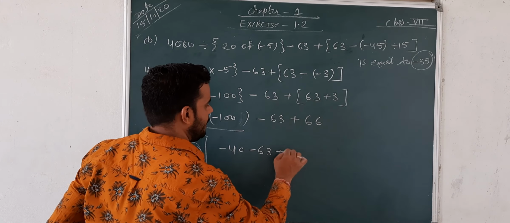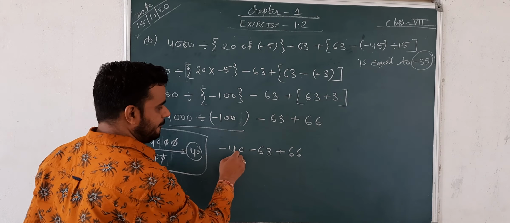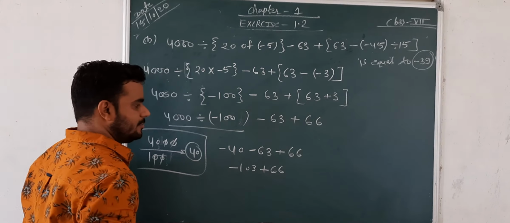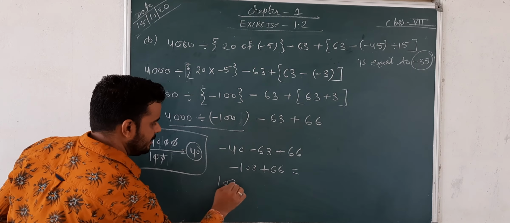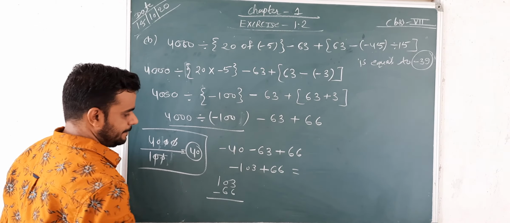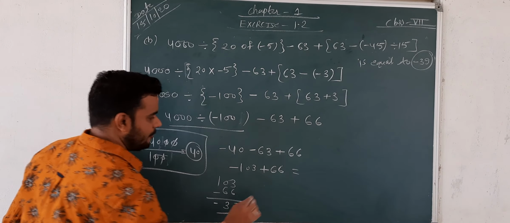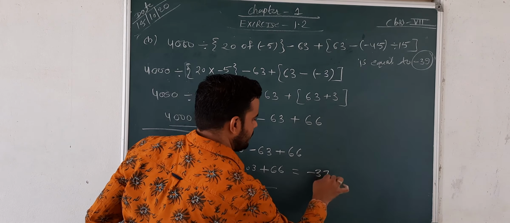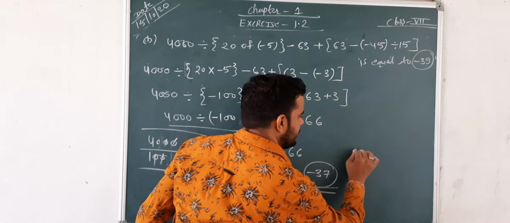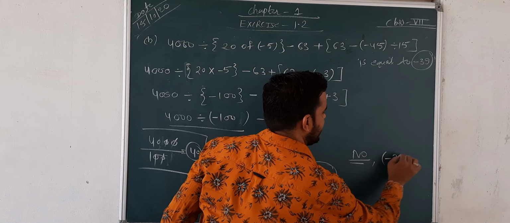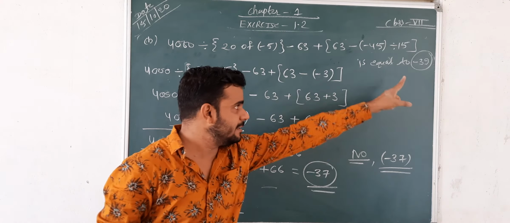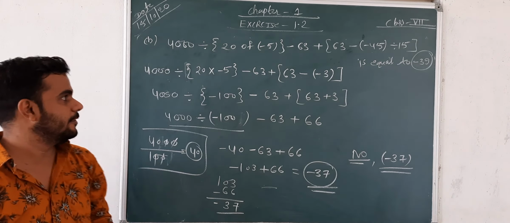Negative 63 and positive 66, so negative 40 and negative 63 is negative 103 and plus 66, so subtract both of these 103 and 66, so the answer is 13 minus 6 then 7 and 3, so final answer is negative 37, but the given answer is negative 39, so no, the given answer is wrong and the correct answer is negative 37. Okay, this is the way.